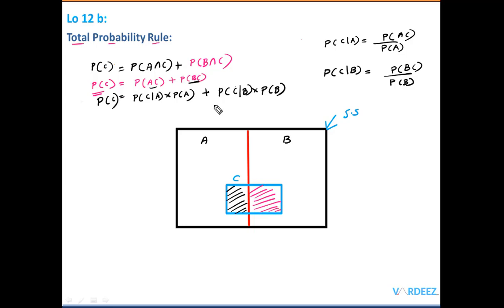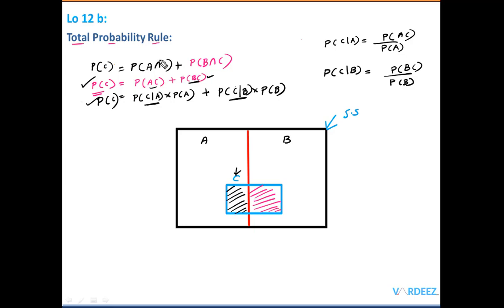So don't get scared when you look at the formula in the textbook. All it says is that the total probability can be calculated when we are given the joint probabilities of these two events. If I have a joint probability already given in the exam or in the question, then I can find the unconditional probability of the new event, which is C. And also, if I'm given the conditional probabilities, as in this case, I can again find the unconditional probability of C given this information.